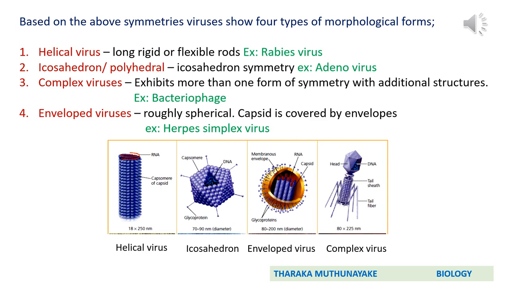Here you can observe the capsid is surrounded by a membranous envelope, and glycoprotein spikes are attached to this envelope, not to the capsid. The well-known coronavirus, SARS coronavirus 2 or the new coronavirus that is familiar these days, is also an envelope virus. They use these glycoprotein structures to attach to the cell membrane or to the cell wall of the host.